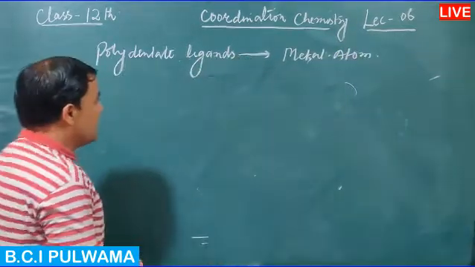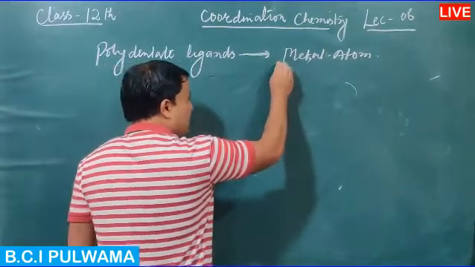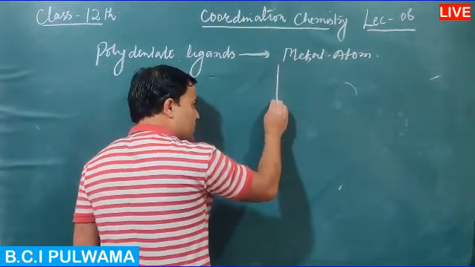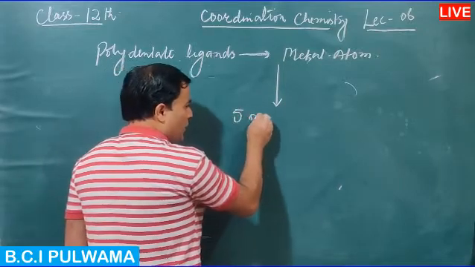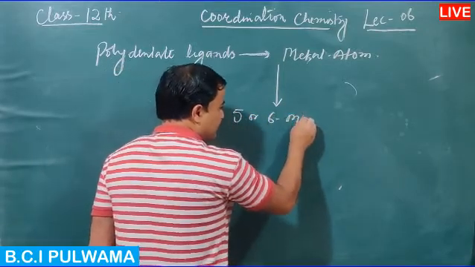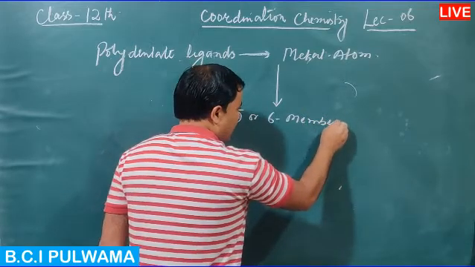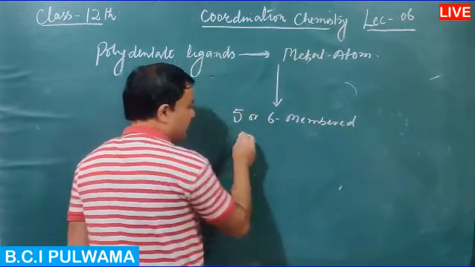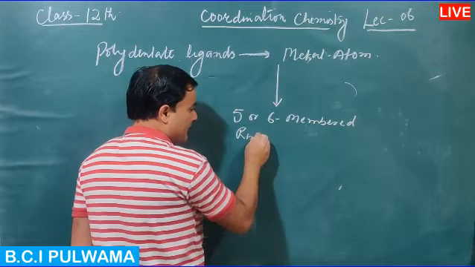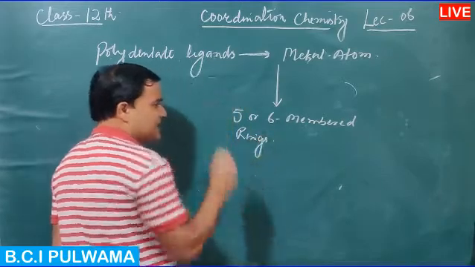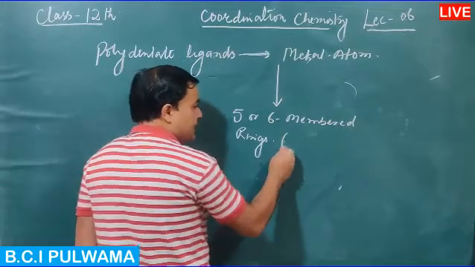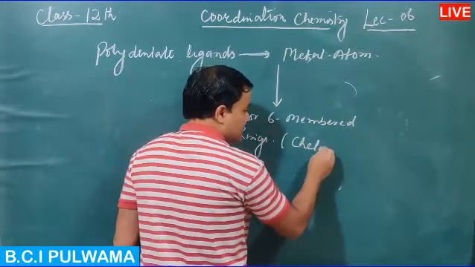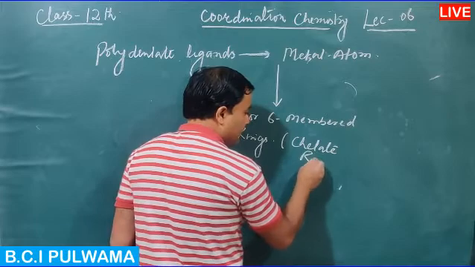Complexes, coordination compounds, usually form 5 or 6 membered rings. Now every such ring is known as chelate ring.